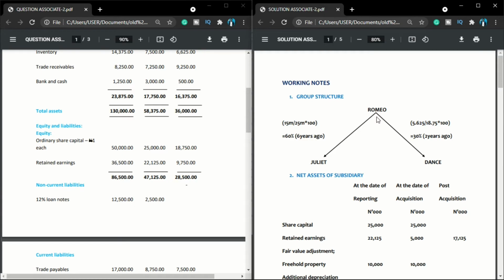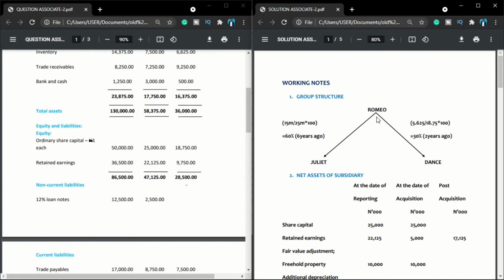Now that I've answered my basic working one, I go to step 2, which I normally tell you. What is my step 2? I need to determine the net asset of the subsidiary. Now, there's something I do whenever I'm dealing with questions that have a subsidiary and an associate. I determine the net asset of my subsidiary, and I also determine the net asset of my associate. Some materials, some videos will tell you it is not necessary to determine the net asset of the subsidiary, but the major reason there is for the purpose of proper understanding.